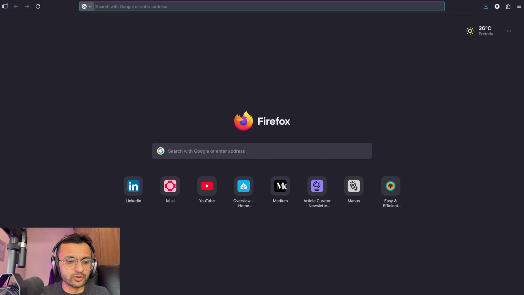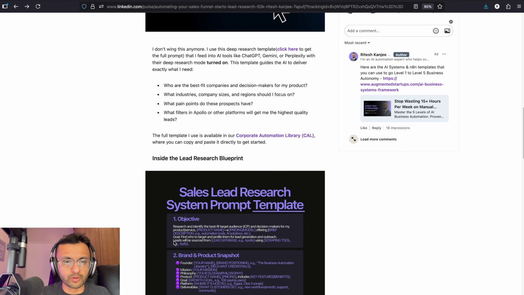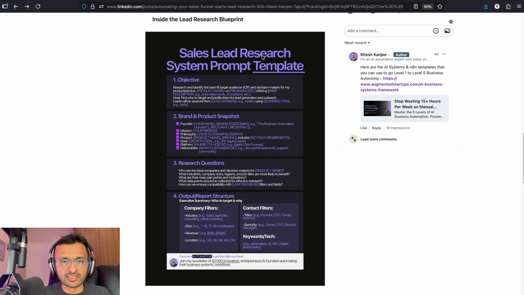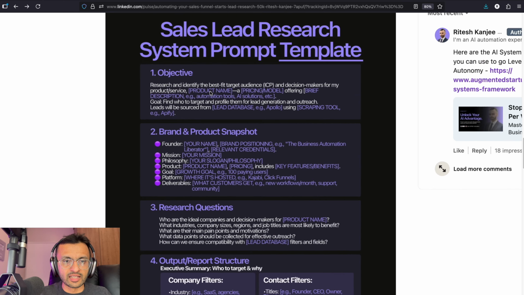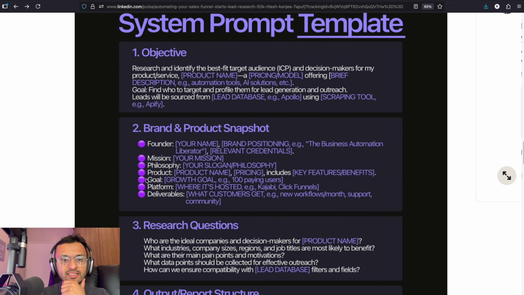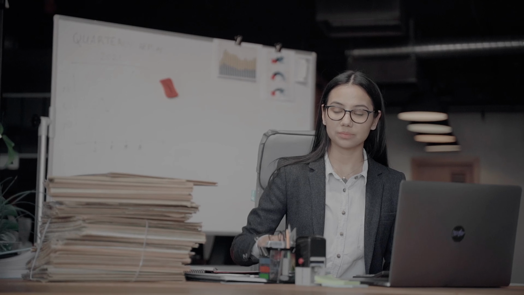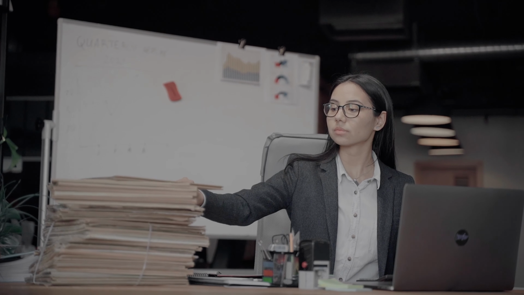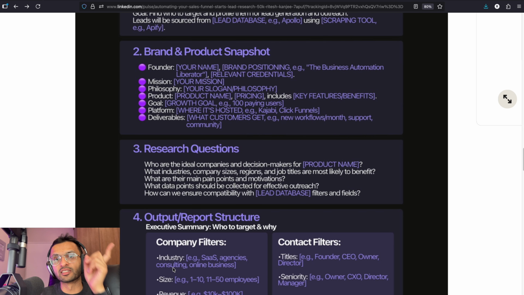Now, the way we're going to do this research, you're also going to need a specialized prompt, which we have right over here. This is the Sales Lead Research System Prompt template. Essentially, we go into the objective: research and identify the best fit ICP and decision makers for my product. You have to fill in the placeholders yourself based on your product and service. This is covered mostly in my corporate identity document, so if you haven't mentioned this, you can mention it. You're going to ask some research questions, and then the output will give the company filters that we'll use in the next lecture, that will feed into our AI to do the search via Apollo and Apify.